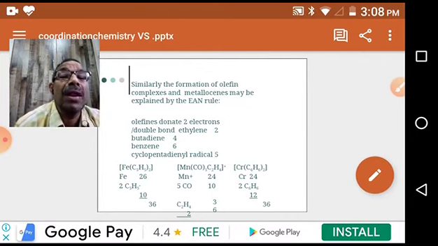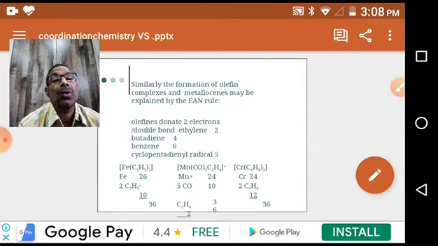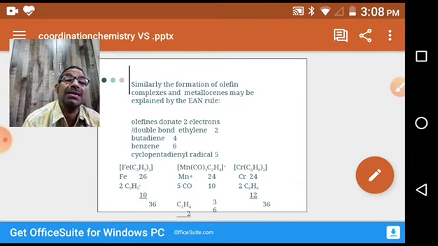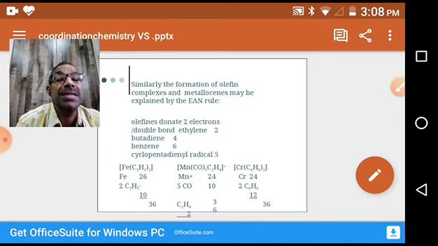There are some complexes which have organic compounds as ligands, ethylene or 1,3-butadiene or benzene. These also act as ligands. Ethylene has 2 electrons, 1,3-butadiene has 4 electrons, benzene has 6 electrons. Cyclopentadienyl radical has 5 electrons.